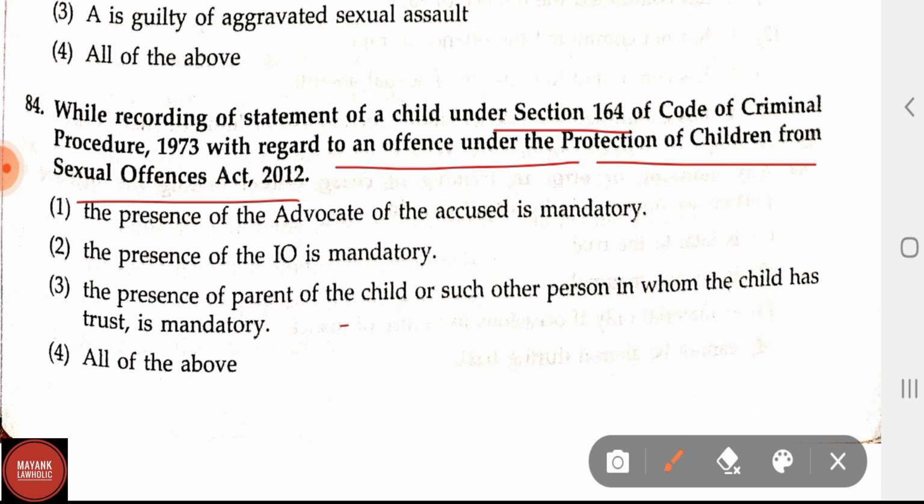The presence of a parent of a child or such other person whom the child trusts is mandatory. Option 4, all of the above. Here the correct answer is option 3. The presence of the parent of the child or such officer in whom the child has trust is mandatory.